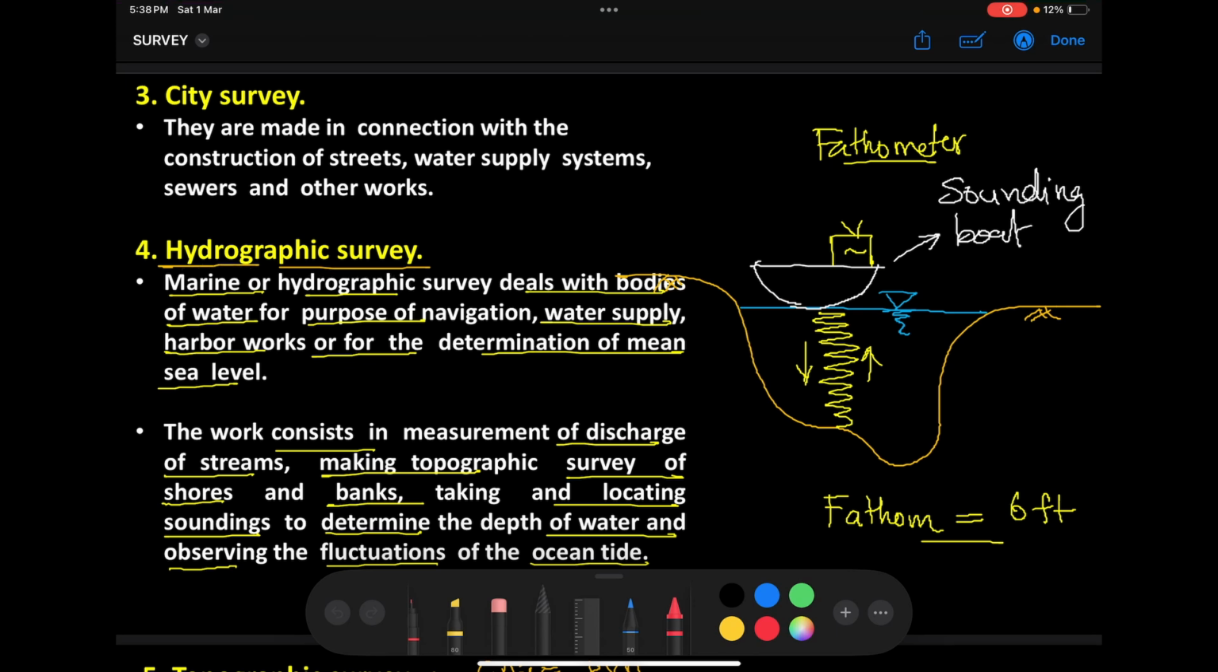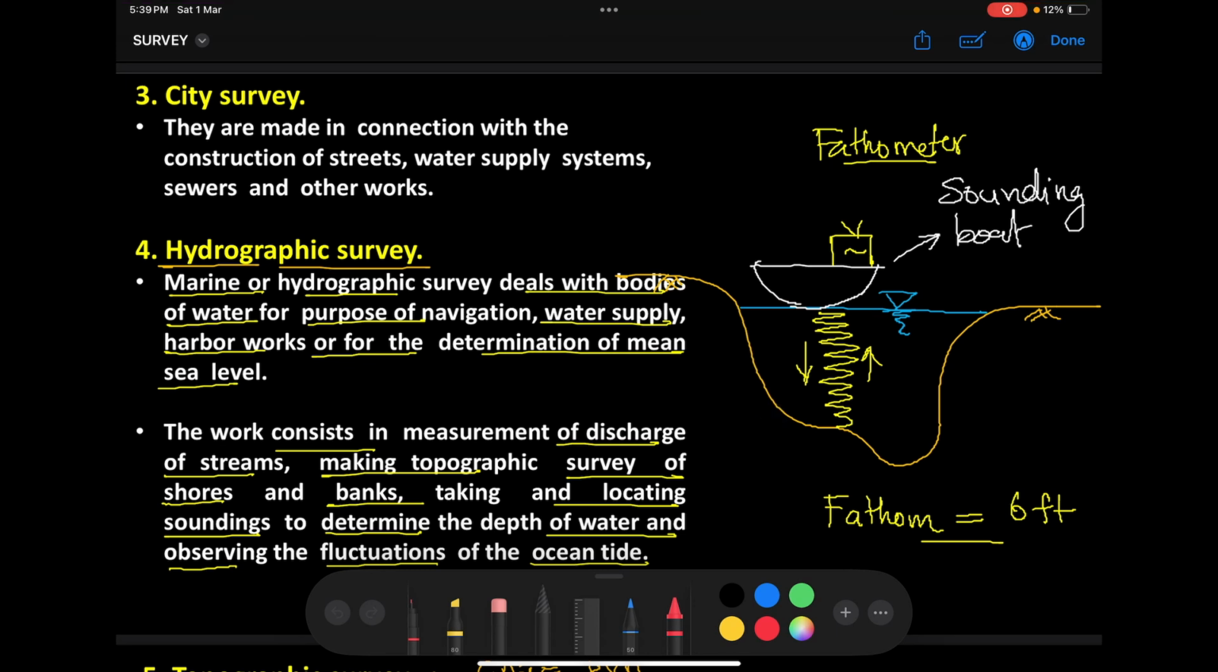So these are surveys that are conducted on and around our water bodies. Imagine that you have a ground that looks like this, and there is a water body here like this. You are expecting to build a bridge across this particular water body. So we have to do a survey around this water body to know the depth of water.